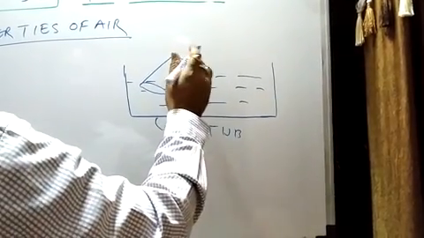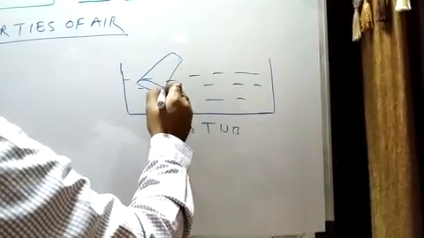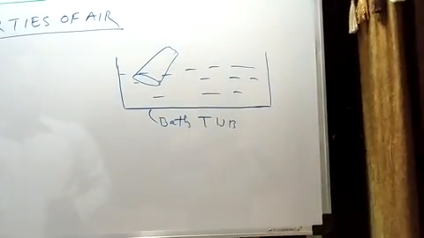I am giving you the experiment by which you will come to know properties of air.